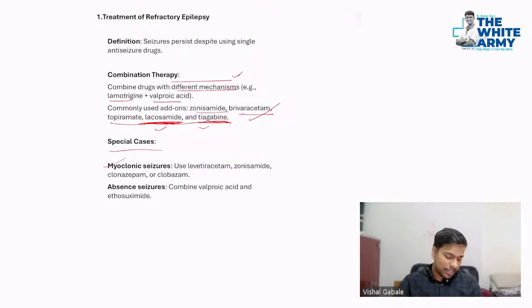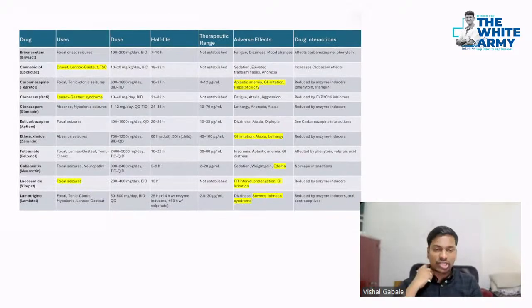Special cases: in case of myoclonic seizures, levetiracetam can be used. It has good effects in this. Zonisamide and clonazepam will be more beneficial. In case of absence seizures, valproate and ethosuximide can be used. All right. So this is a master chart of all the epileptic drugs. I will just highlight a few important things over here.